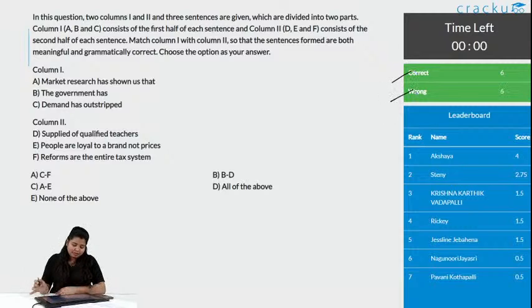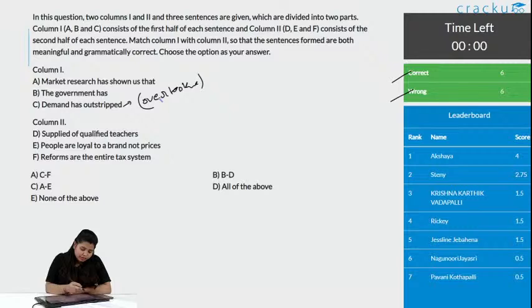Let us see how we solve this. Option A says C and F makes a correct sentence. Let us see what C is saying. Demand has outstripped, that is, it has overtaken. Outstripped means to overtake. Demand has outstripped reform are the entire tax system. So, grammatically this is wrong. It is saying a complete sentence that reforms are the entire tax system, right. So, obviously this is wrong.